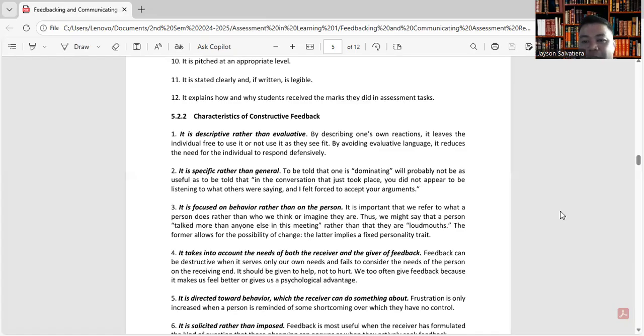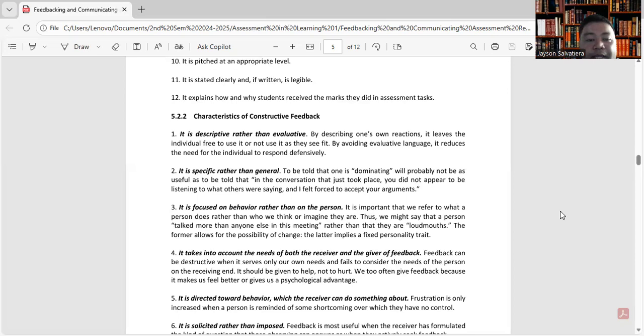Next is it is focused on behavior rather than on the person. Okay. So it is important that we refer to what a person does rather than who we think or imagine they are. Thus, we might say that a person talked more than anyone else in this meeting rather than that they are loudmouths. Okay? So the former allows for the possibility of change. The latter implies a fixed personality trait. So it's more on behavior.